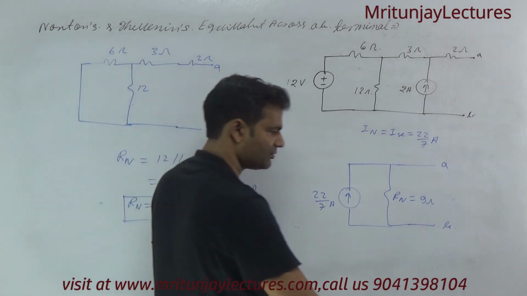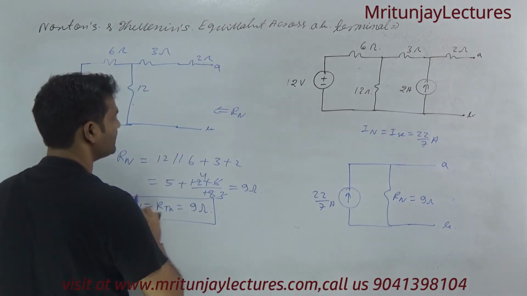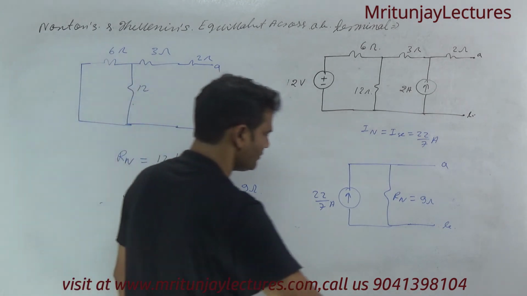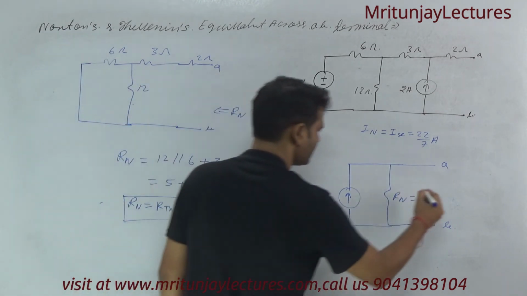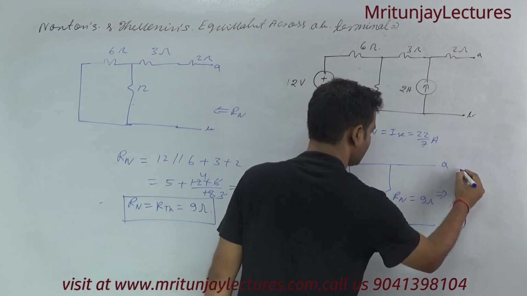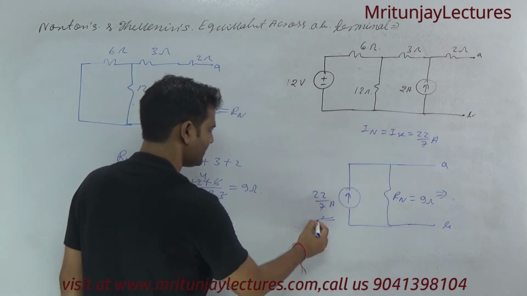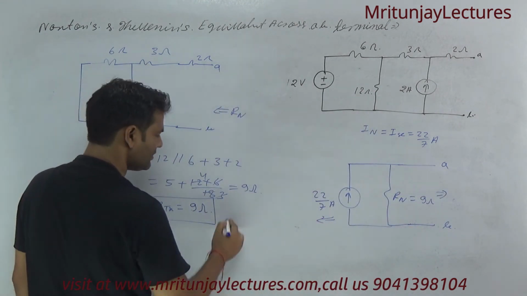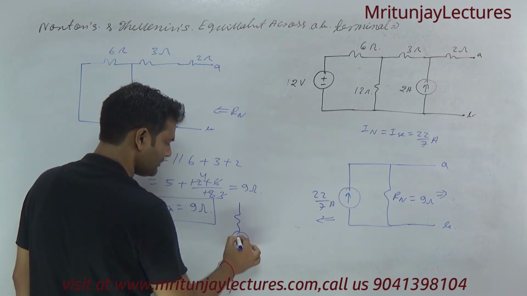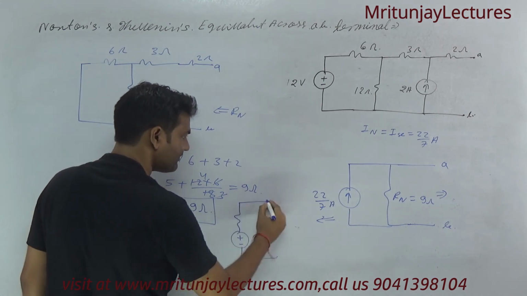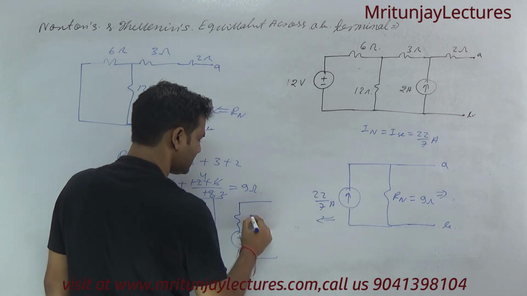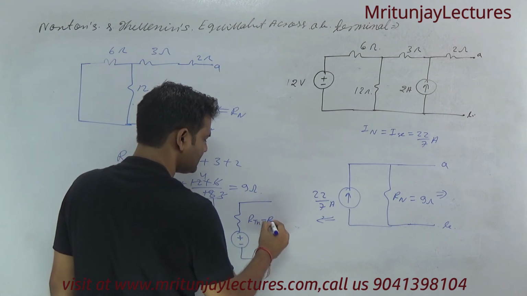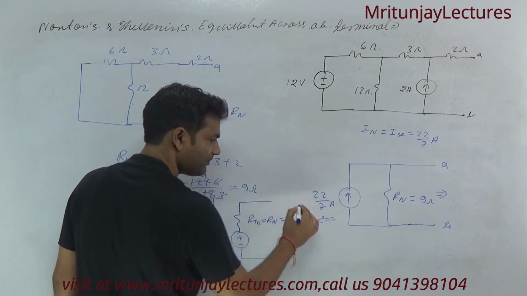If you want to convert it into Thevenin's equivalent, with the help of source transformation you can write RTH and plus minus, that is VTH. RTH and RN are the same, that's why it is 9 ohm.